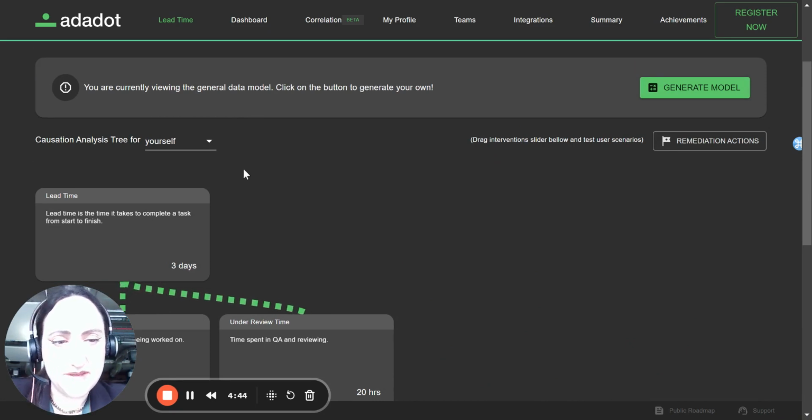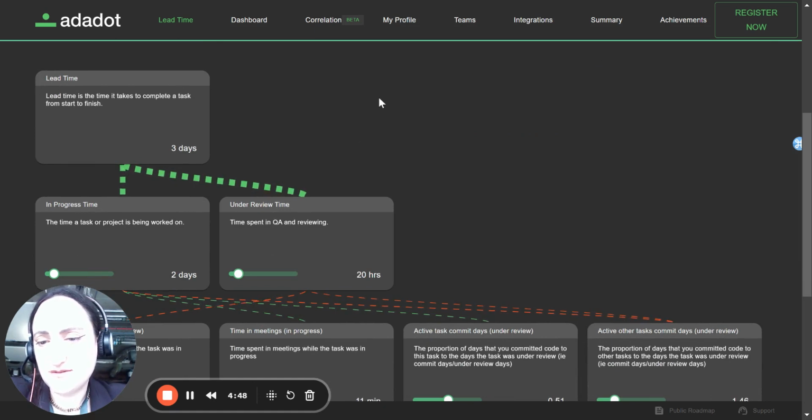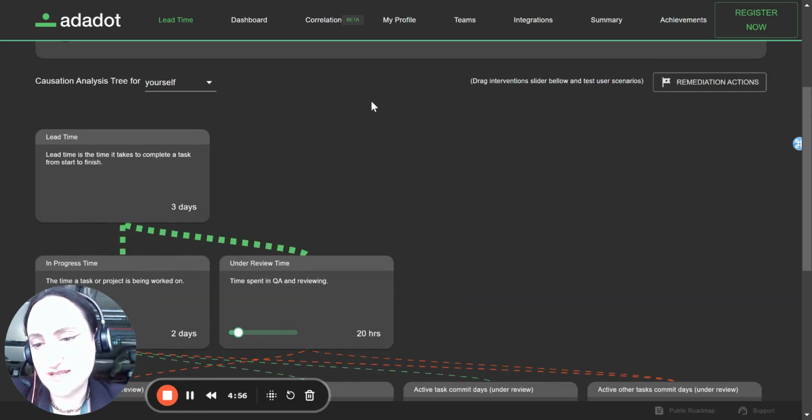So this is unique in the market right now, and it's basically run by a causal AI model, which was first published in 2022. So a very, very recent scientific evolution in this field.